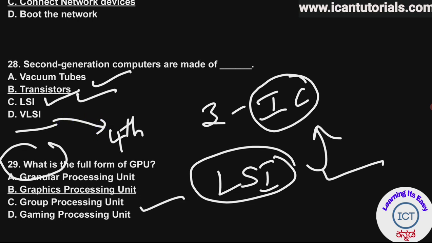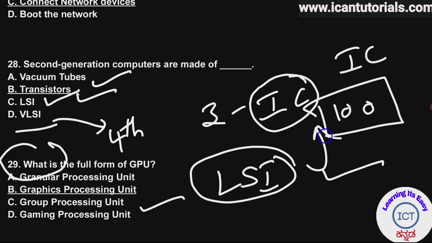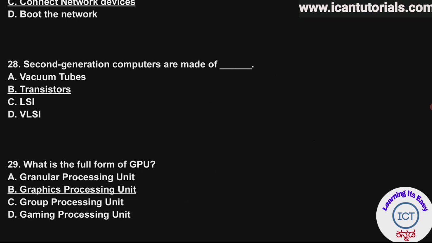IC means a single chip, and hundreds and thousands of these ICs are placed or grouped together to form large scale integrated chips. In the same way, millions or billions of integrated chips are placed in a small area, and they are called very large scale integrated chips. 29th question is: